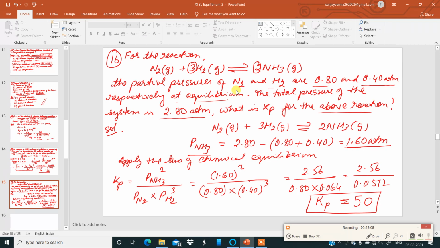For number 16, this is how you do the problem given here. Have a look at it carefully. I am waiting for you all to complete the working.